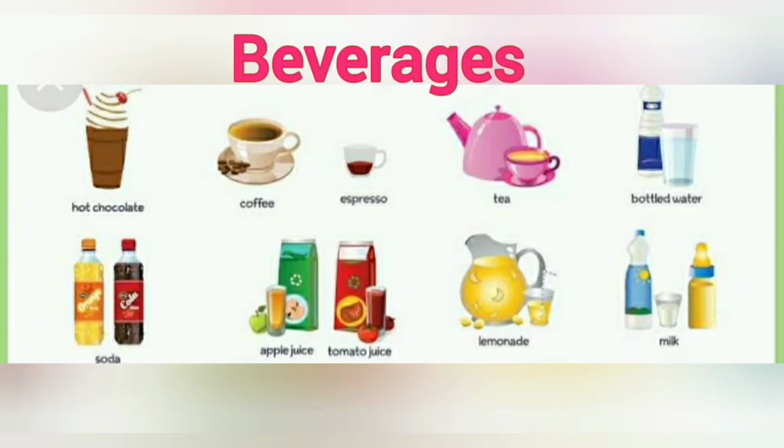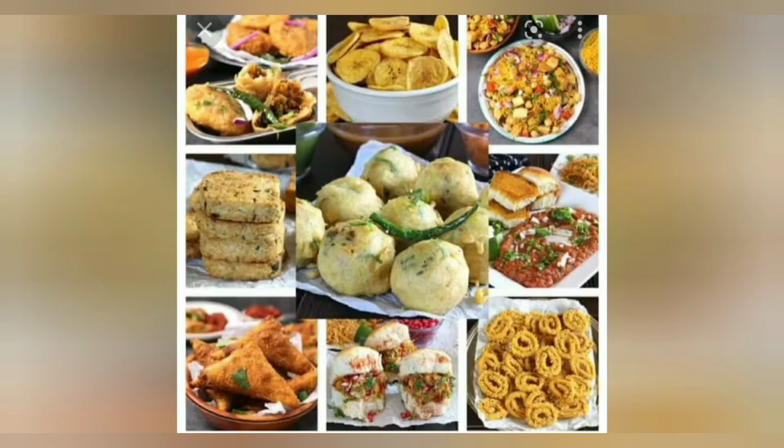Then in the evening we eat various types of snacks, for example potato vadas, chakli, samosas, pav bhaji, wafers, chaat, bhel puri, pani puri, and these are also called snacks.